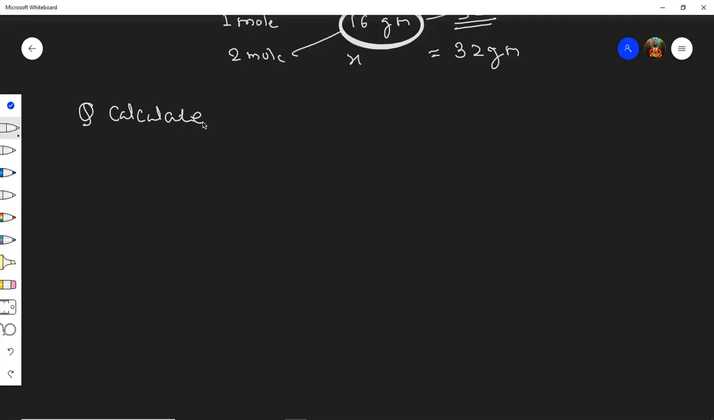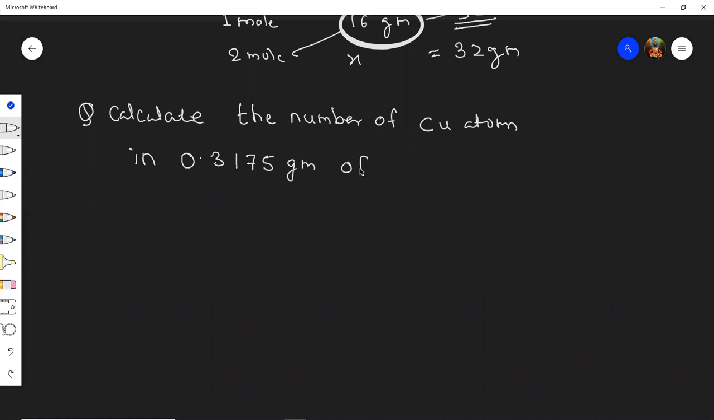Calculate the number of copper atom in 0.3175 gram of copper. And they have given copper's weight as 63.5 gram per mole. So yes, the first approach is to find the number of moles.